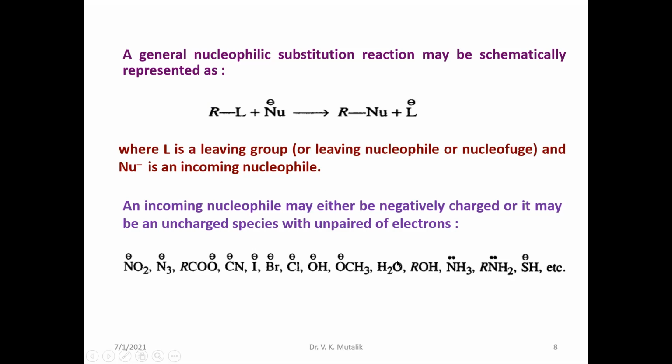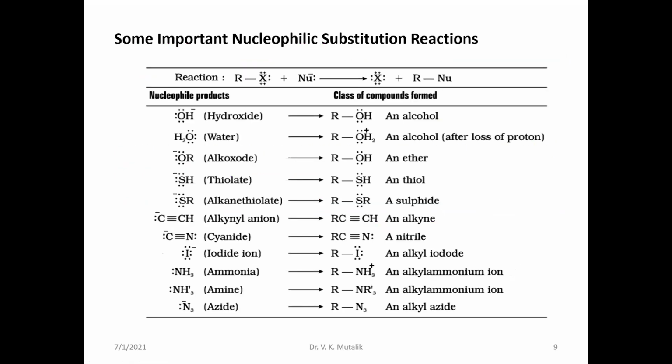These kinds of nucleophiles may replace the halogen atom: nitrite, NO2 minus, azide, N3 minus, carboxylate ion, CN minus, I minus, Br minus, and even the thiol group. All these act as nucleophiles and may attack the carbon to halogen bond to give the nucleophile substituted product.